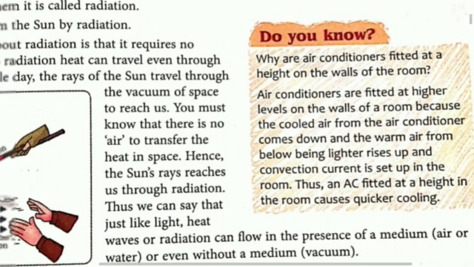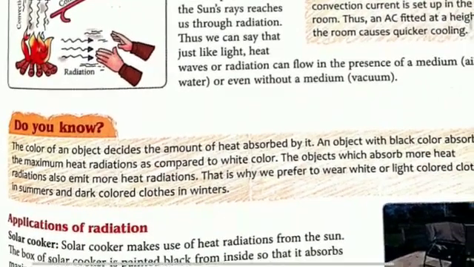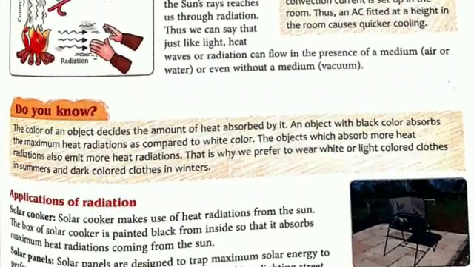Hope you have understood. Second thing is, here is also, do you know? The color of an object decides the amount of heat absorbed by it. An object with dark color, black color, absorbs maximum heat radiation as compared to white color.